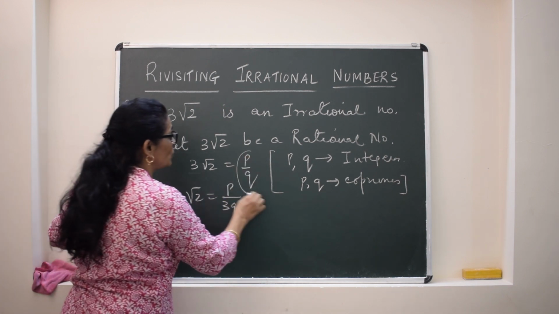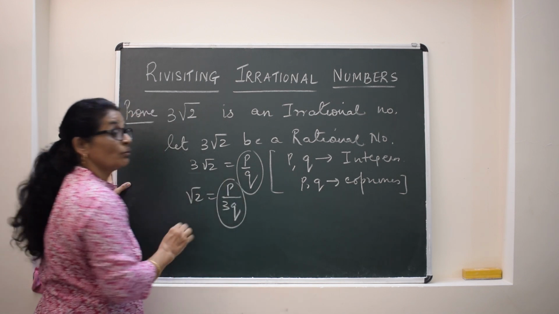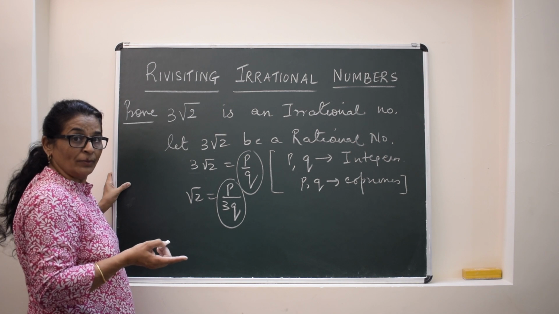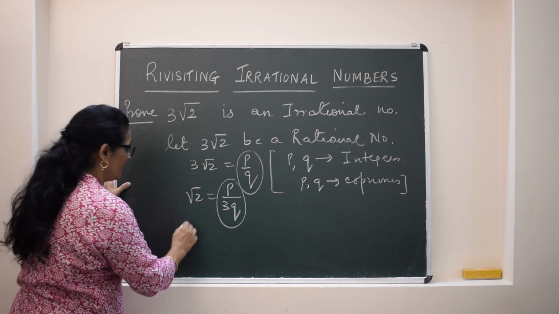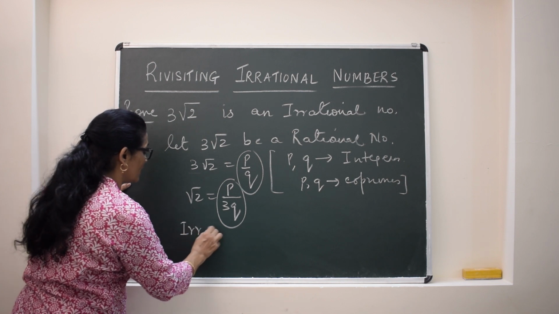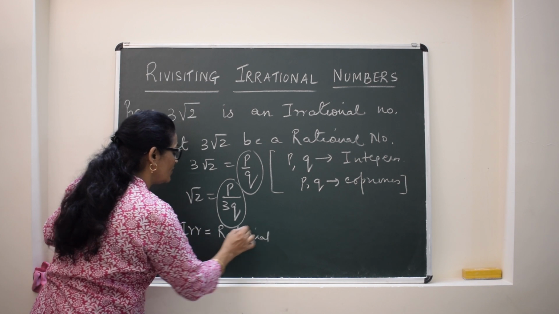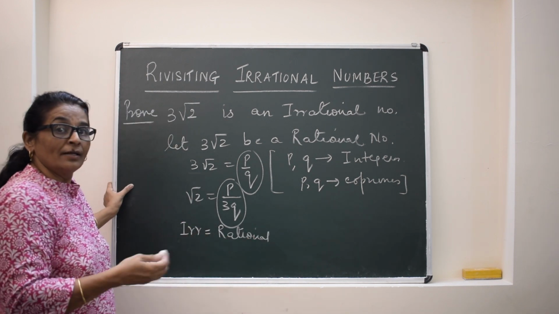Now if P by Q is rational, then P by 3Q will also be rational. But how can we say an irrational number is equal to a rational? Where are we reaching? An irrational number is equal to a rational number.